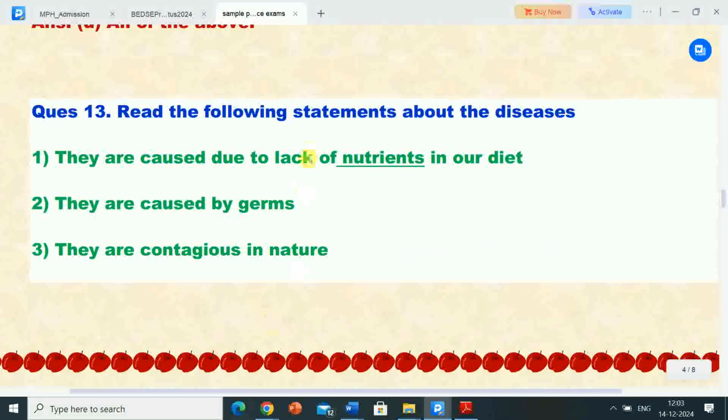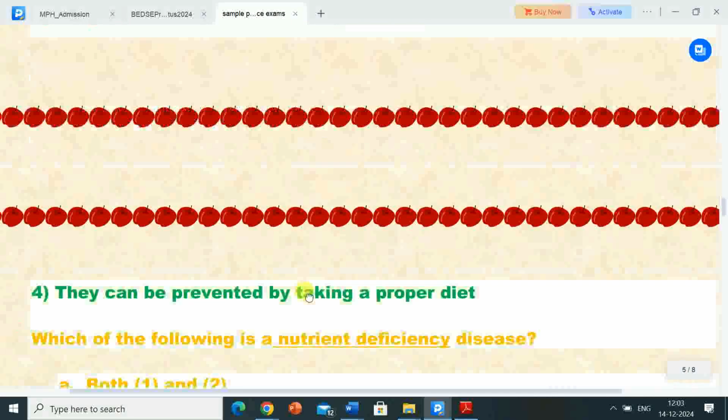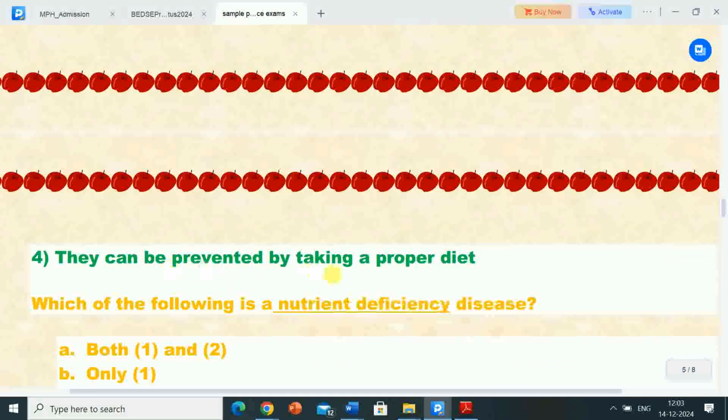Next question is, read the following statements about the diseases. First, they are caused due to lack of nutrients in our diet. Second, they are caused by germs. Third, they are contagious in nature. Fourth, they can be prevented by taking a proper diet.